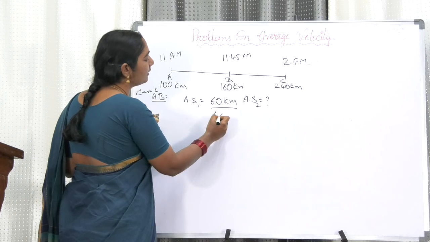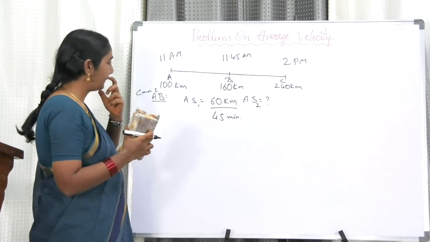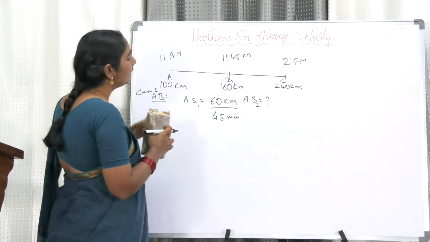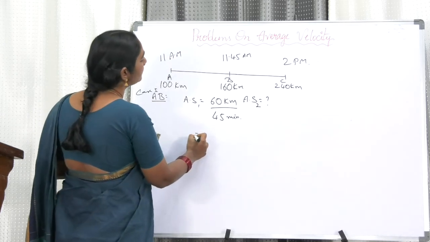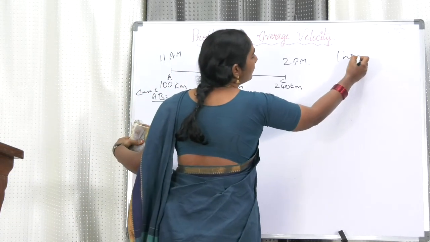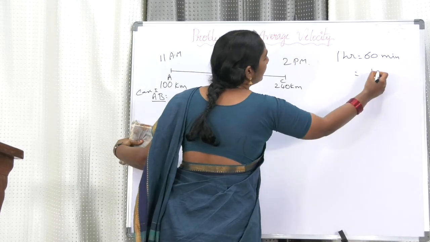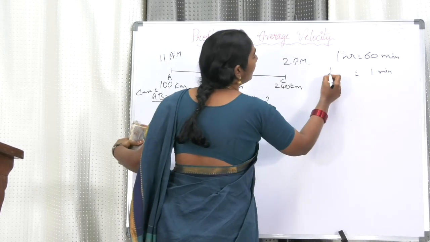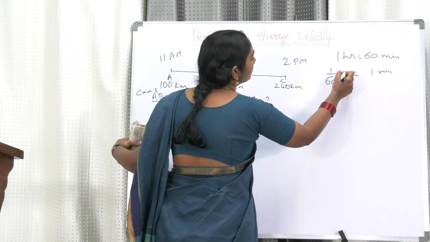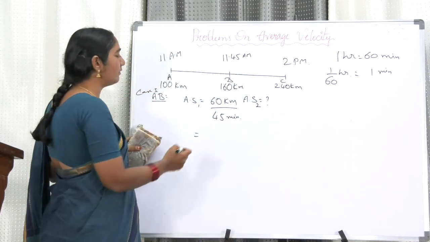Let us take 45 minutes. Let us give the answer in kilometers per hour. We know that 1 hour is equal to 60 minutes, so 1 minute is equal to 1 by 60 hours. Wherever there is 1 minute, we can put 1 by 60 hours.